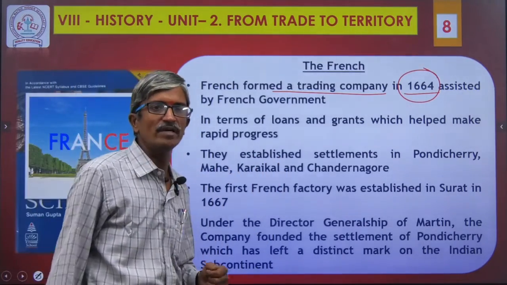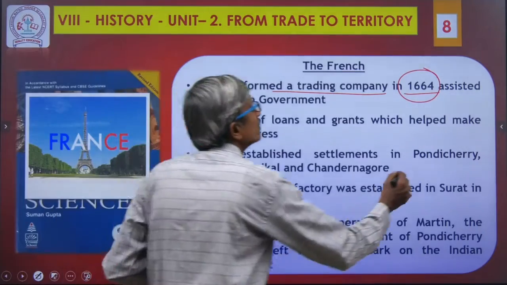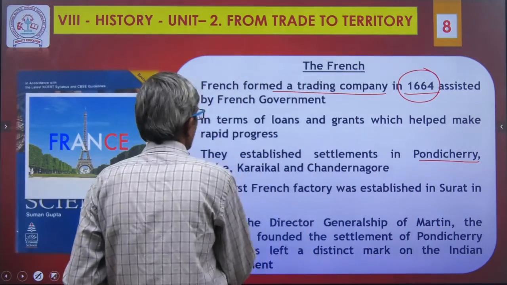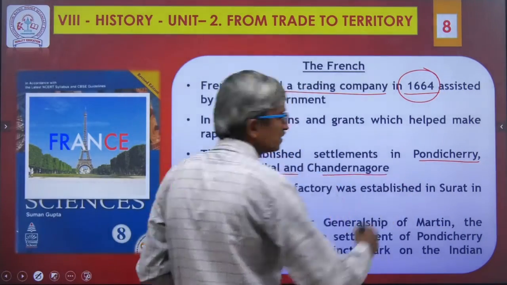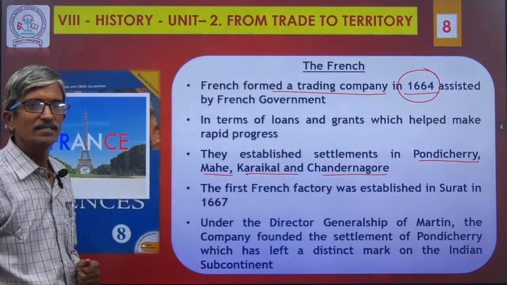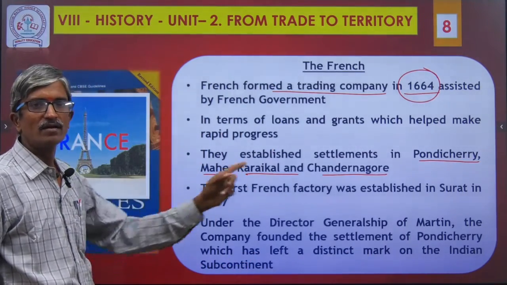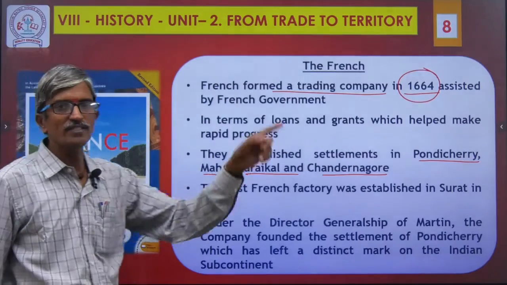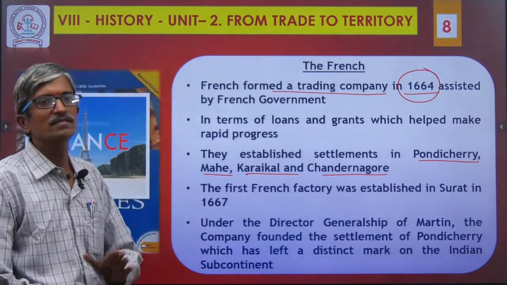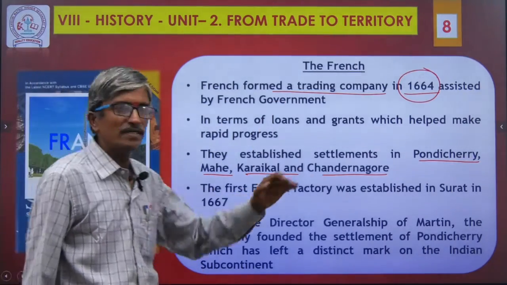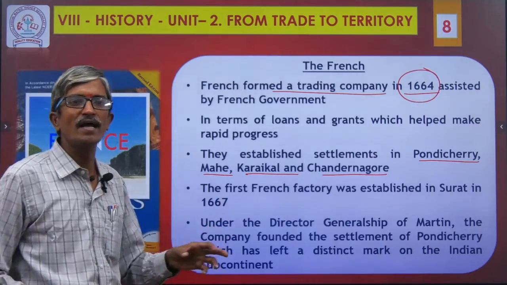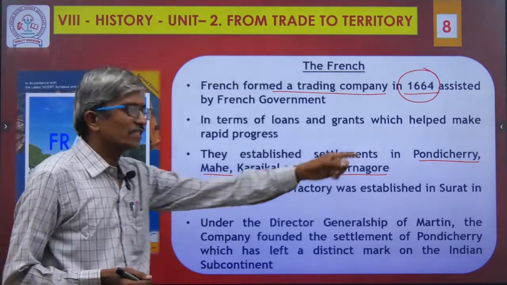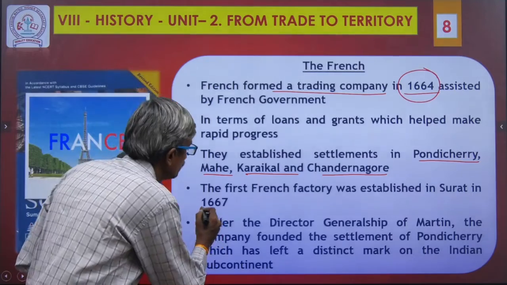They established settlements where they occupied Pondicherry, Mahe, Karaikal and Chandernagore. The first French factory, meaning trading center, and you can assume a factory here as a warehouse, was established in Surat in 1667.